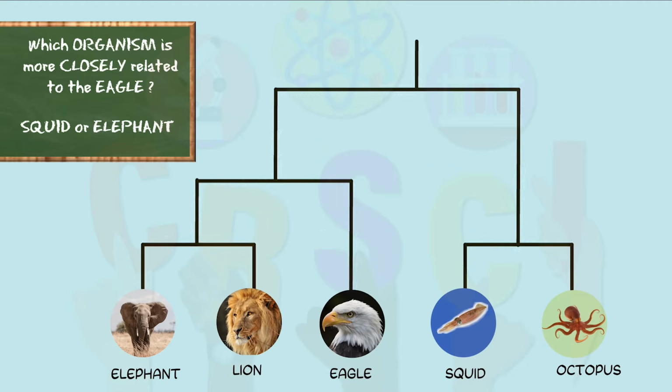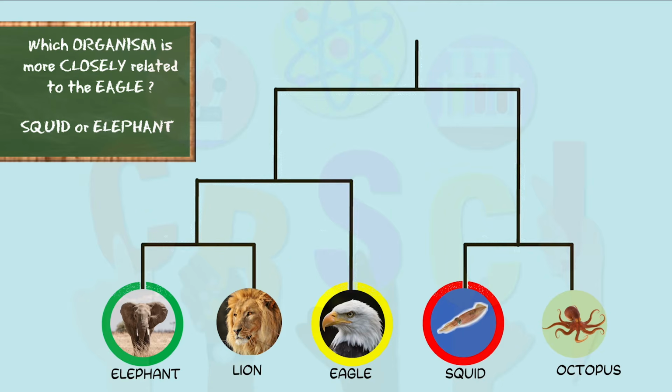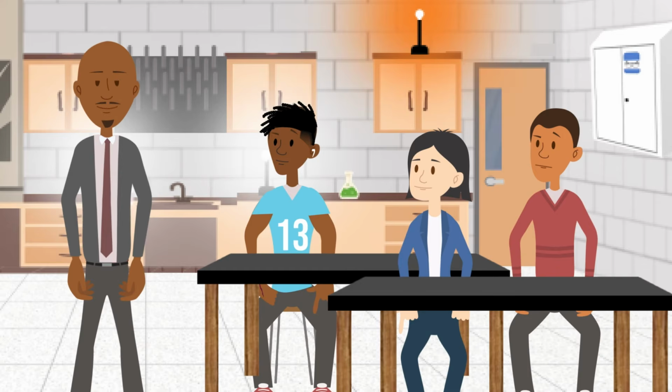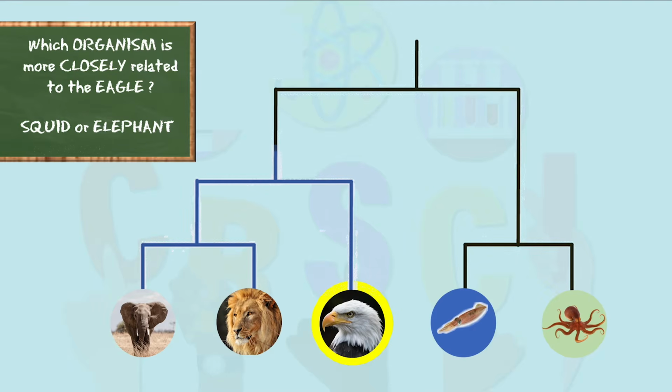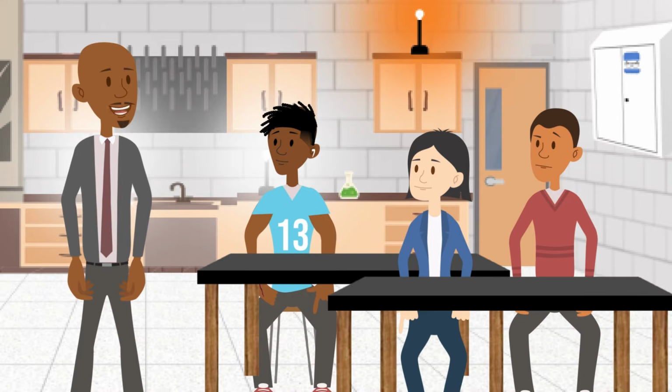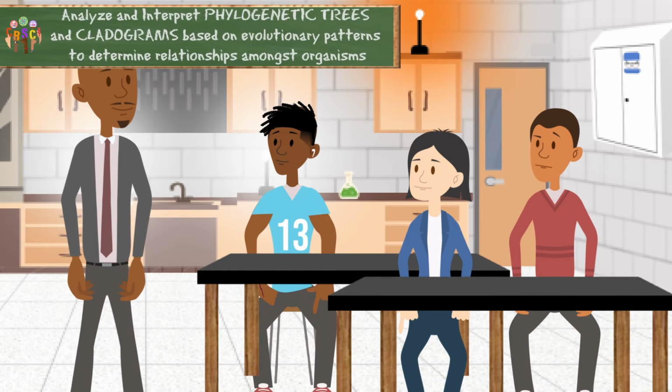Let's look at this one. Which organism is most closely related to the eagle? The squid or the elephant? Well, the eagle and the squid are closer together. Don't look at the physical proximity on the tree. You actually need to follow the branches. Oh, well then the eagle and the elephant, right? They have a closer common ancestor than the eagle and the squid. Right. Now here's where their common ancestor would be. We don't know what it is or what it looked like, but this is where it would be.